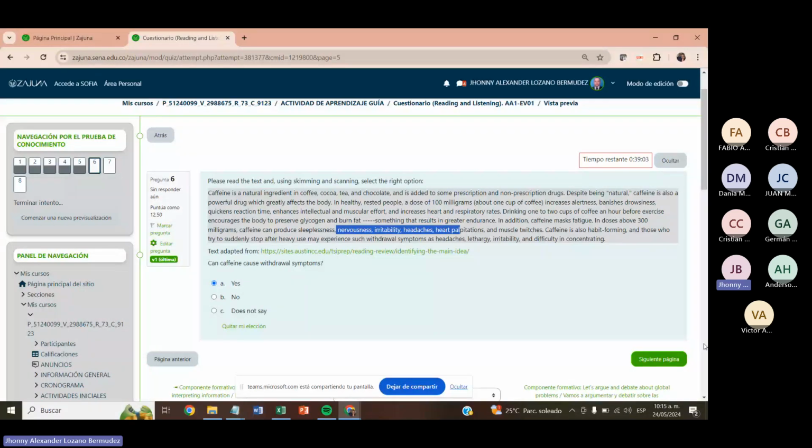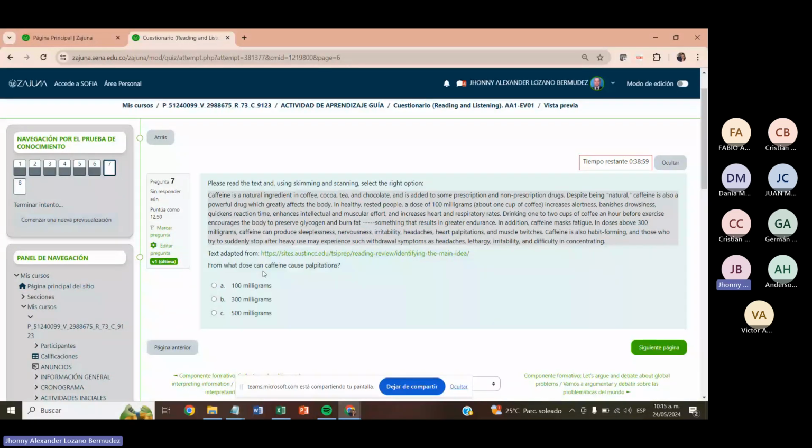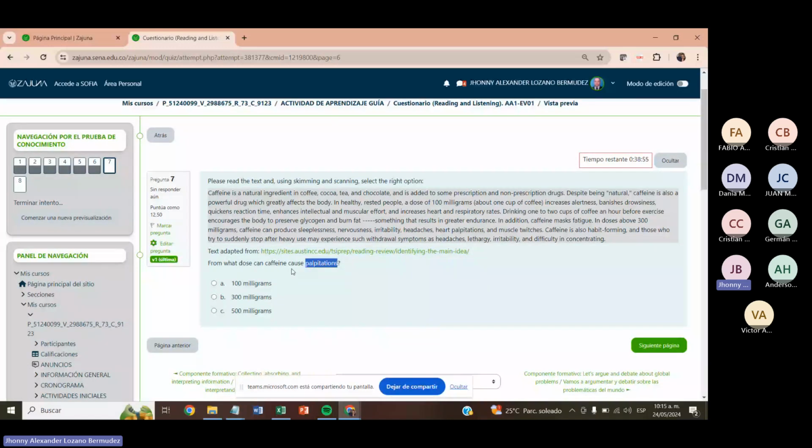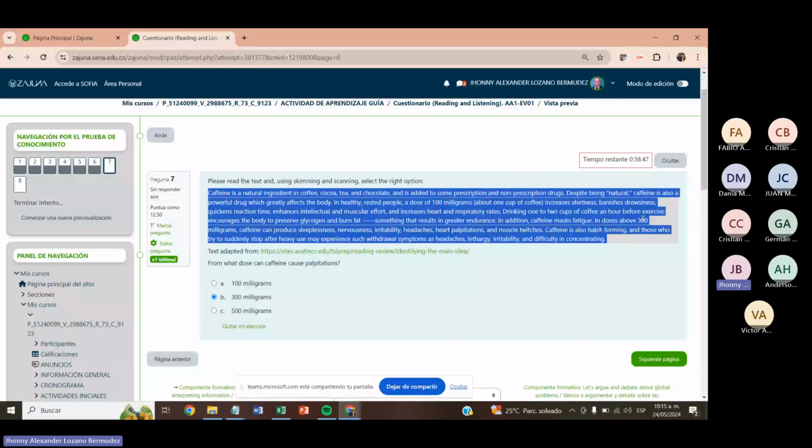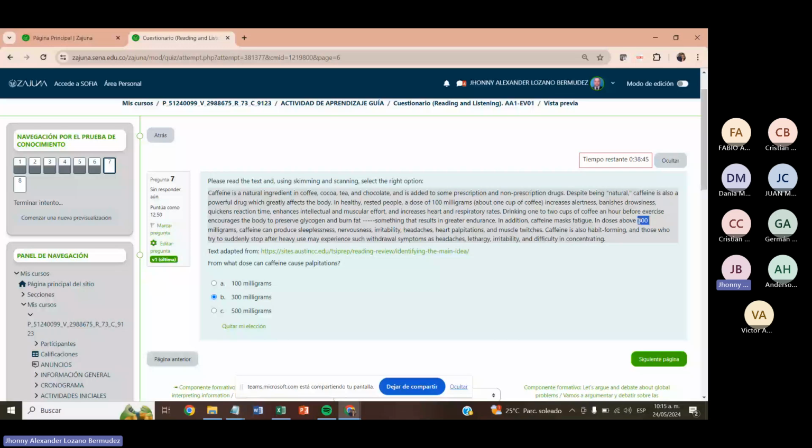And from what dose can caffeine cause palpitations? It says here from above 300 milligrams, right? It depends on how sensitive you are to caffeine, right? In my case, for example, I'm pretty sensitive to caffeine. I should not drink coffee. So with 1 cup of coffee, I'm already pretty nervous. But here, according to the text, it's 300 milligrams.